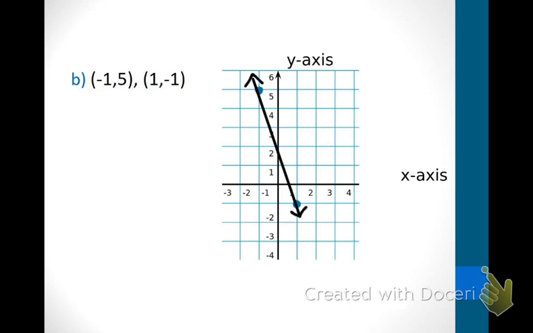Now, our instructions have also asked us to find the slope. Just by looking at this, imagine you've got a skier. He's starting at the top. Remember, we always start from left to right. He's starting here and going to here. Is he going in a positive, a negative, or a 0 direction? Negative. He's definitely going in a negative direction. So we can already tell we're going to have a negative slope.